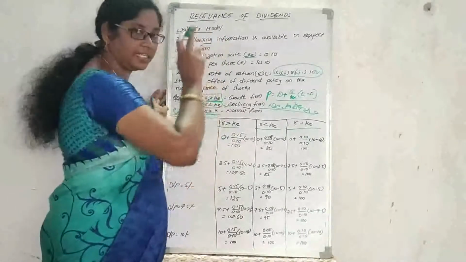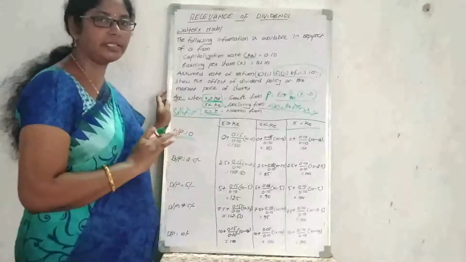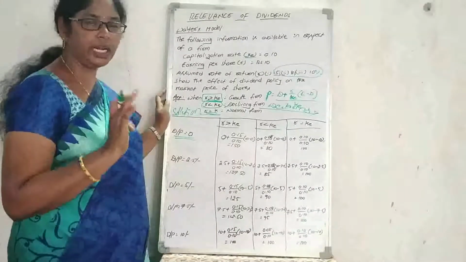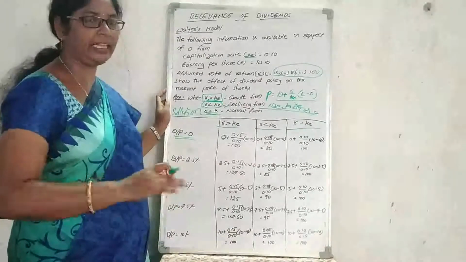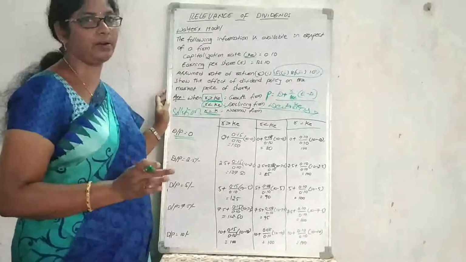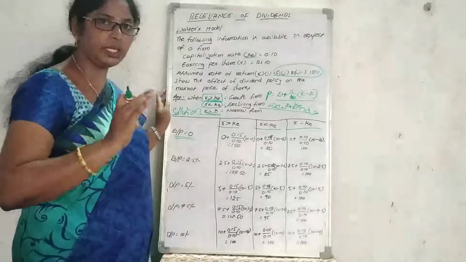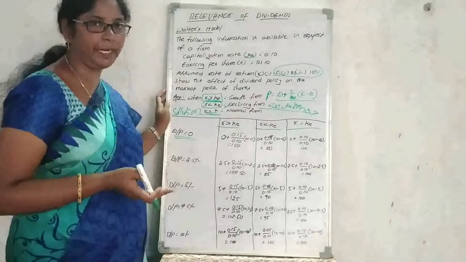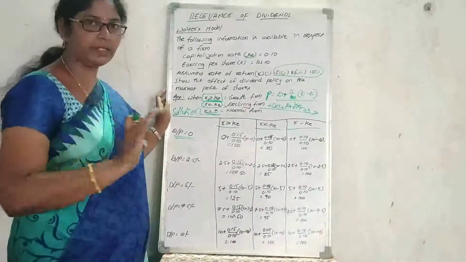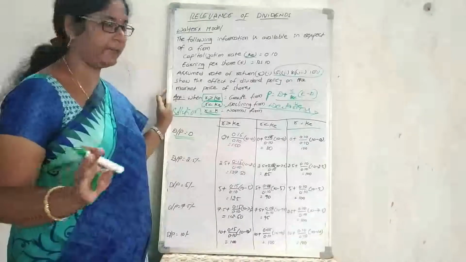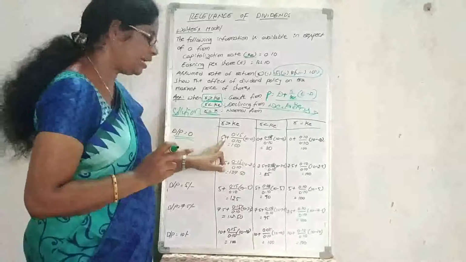What is the first assumption? There is no external source of finance. The total amount will be reinvested in the company, or they can declare the total as dividends to the shareholders. They are not going to issue any equity capital, debentures or preference share capital. There is no external source of financing. So this is the 0.